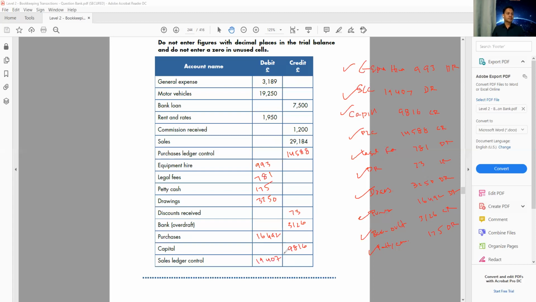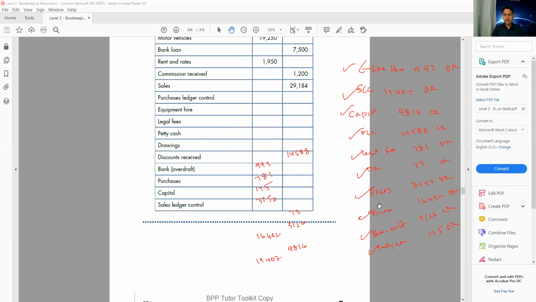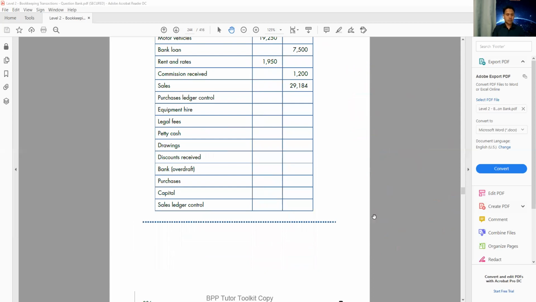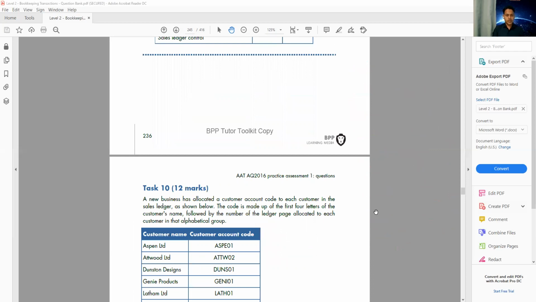19,407. That's it. So in the exam, if this question comes, all you need to do is just add up the figures. That's it. All right. So the trial balance, more or less, we are very good. Hopefully, you'll get full marks on the trial balance. All you need to say is what is debit and what is credit.